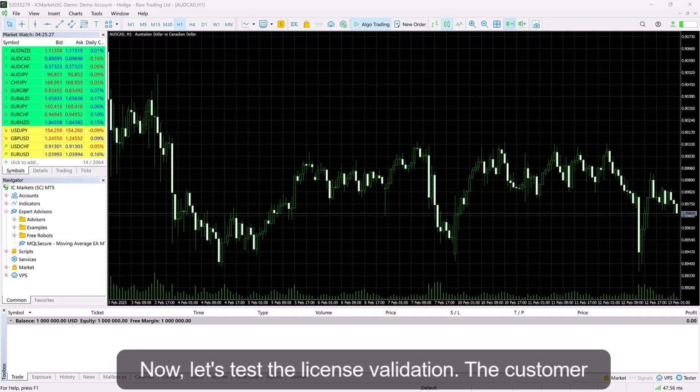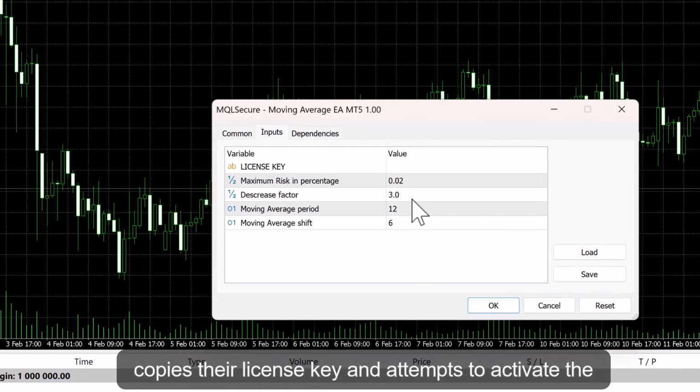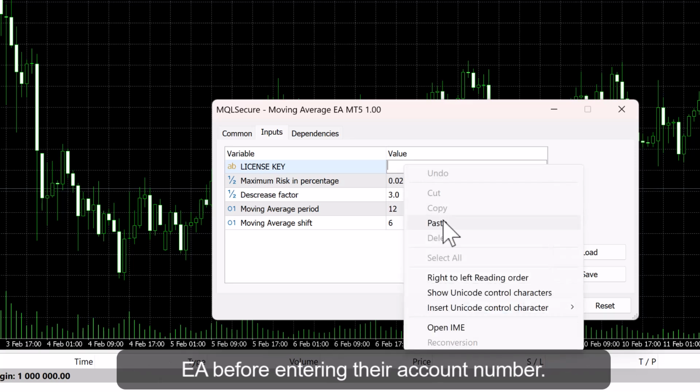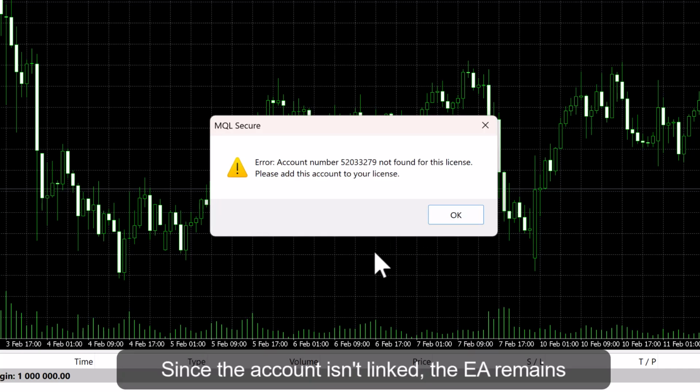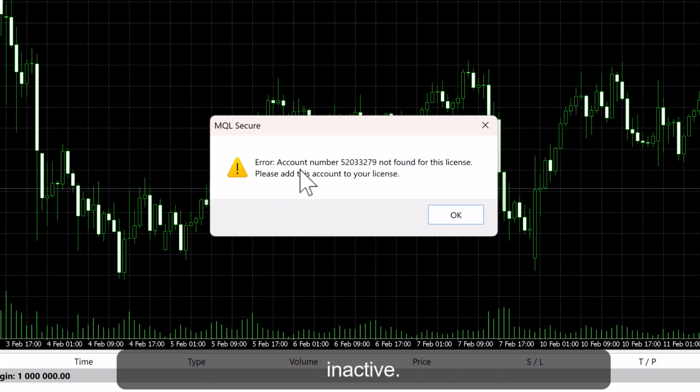Now, let's test the license validation. The customer copies their license key and attempts to activate the EA before entering their account number. Since the account isn't linked, the EA remains inactive.